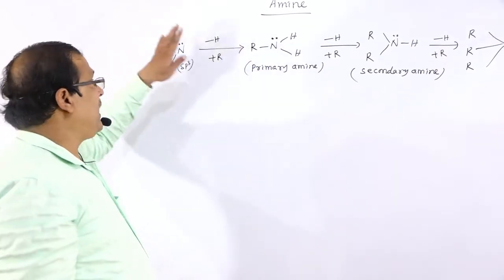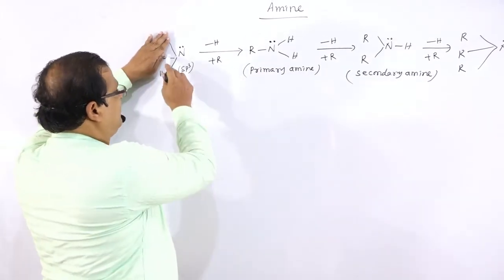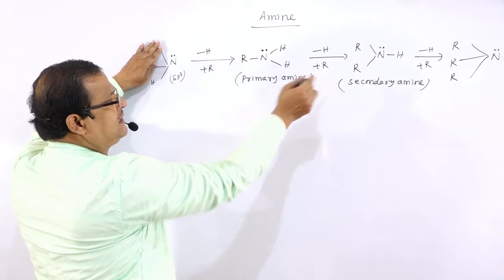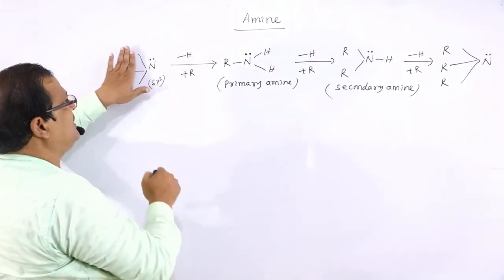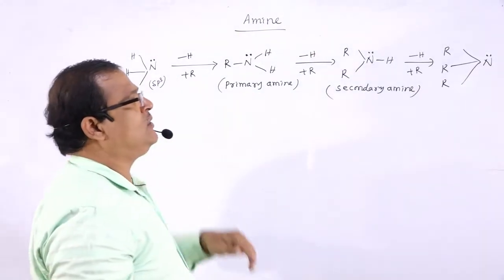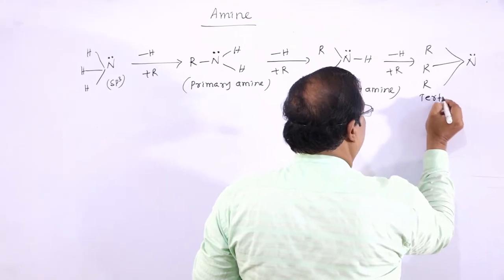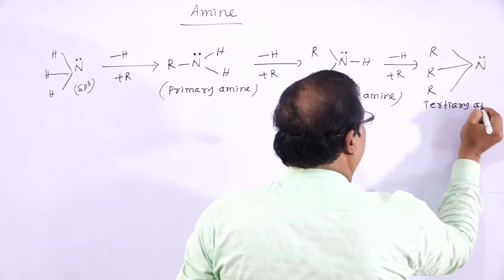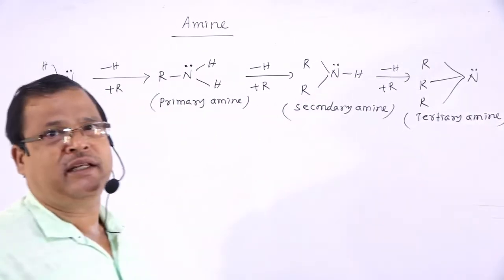So whenever one hydrogen atom is replaced by an alkyl group, it is a primary amine; two hydrogen atoms replaced by two alkyl groups, a secondary amine; and all three hydrogen atoms replaced by three alkyl groups, then that is known as a tertiary amine.